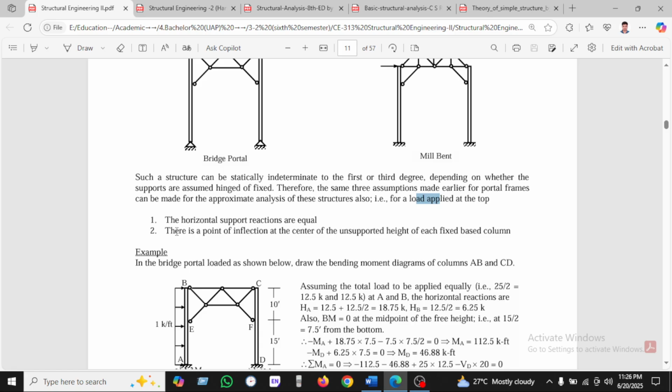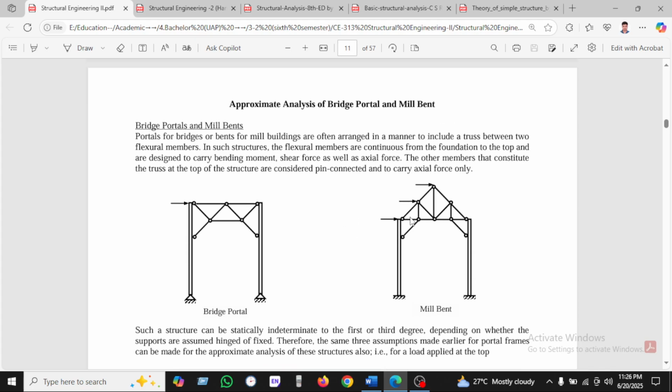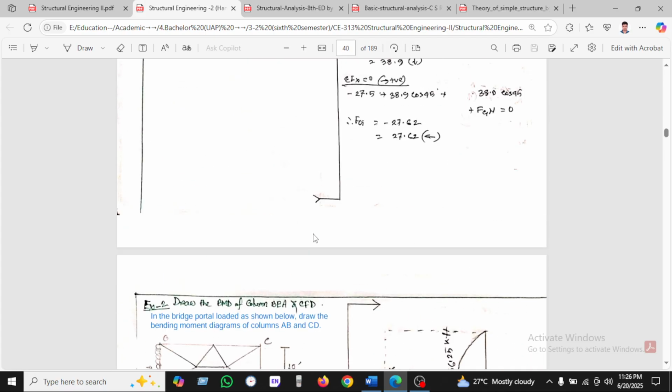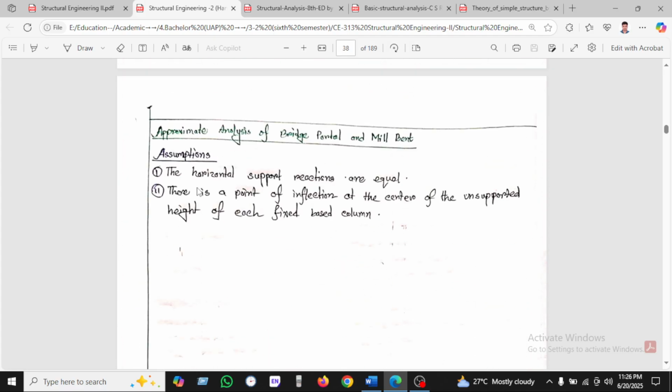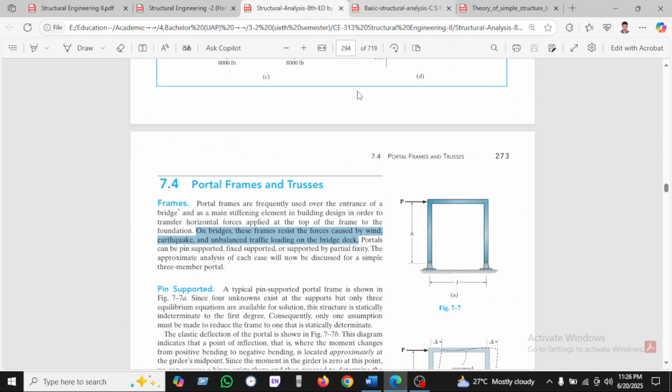The horizontal support reactions are equal, and number two, there is a point of inflection at the center of the unsupported height of each fixed-base column. Okay, so we can see here another approximate assumption: the horizontal support reactions are equal and there is a point of inflection at the center of the unsupported height of each fixed-base column. Okay, so let's see another.